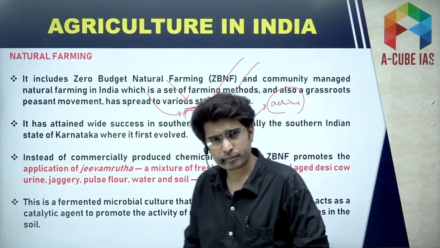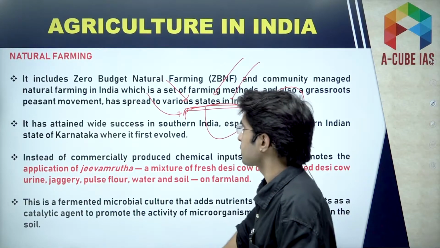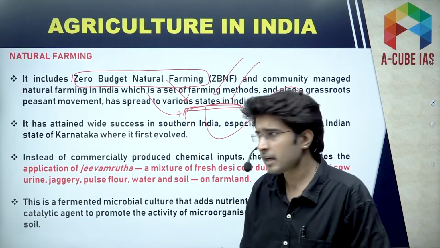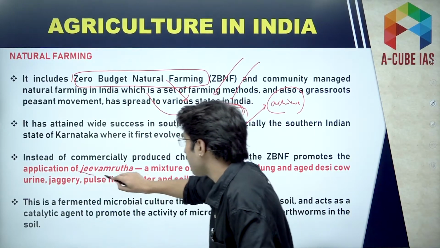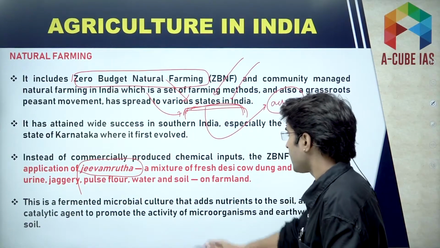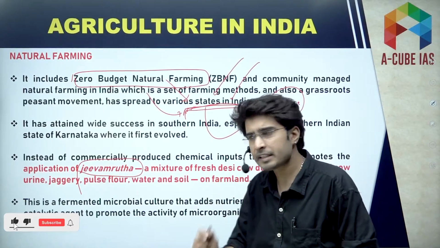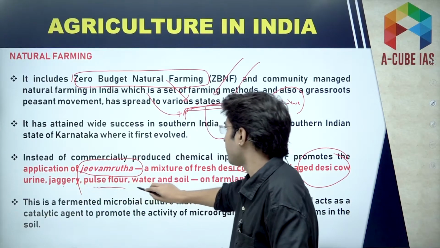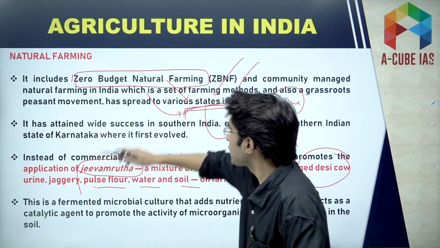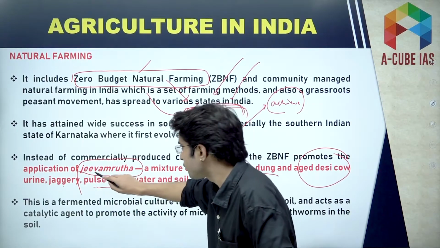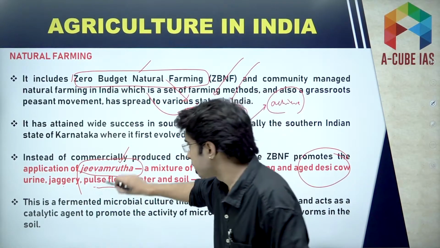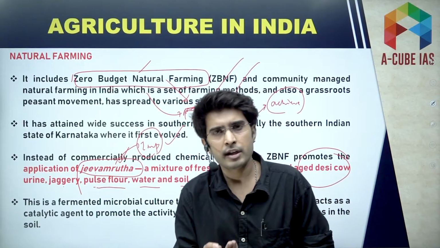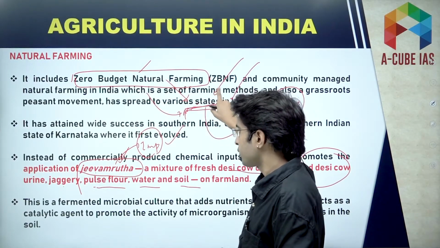But under natural farming there is a concept known as zero budget natural farming. Under zero budget natural farming we do use Jiva Murtha. This Jiva Murtha is a mixture of fresh desi cow dung and desi cow urine, jaggery, pulse flour, water and soil. So this is very important and can be asked in prelims. Just remember the application of Jiva Murtha under zero budget natural farming.